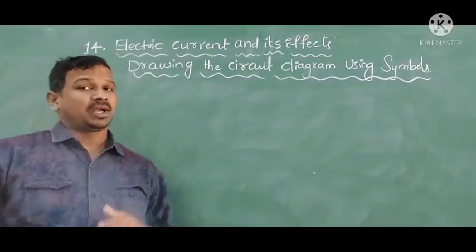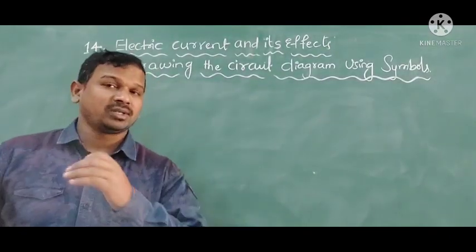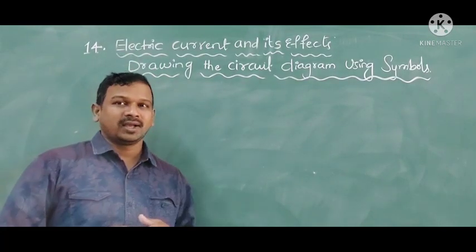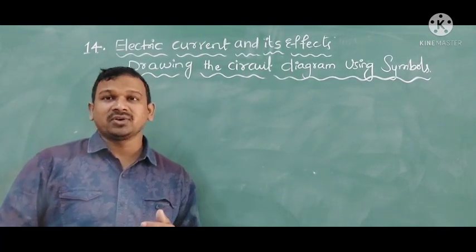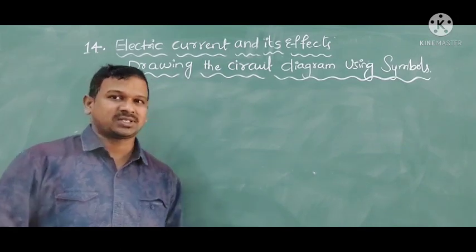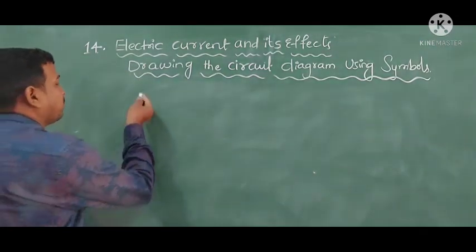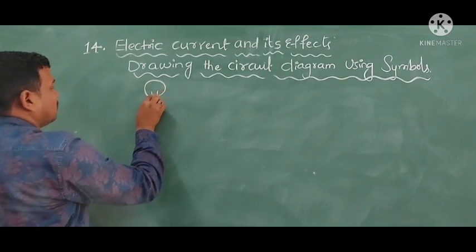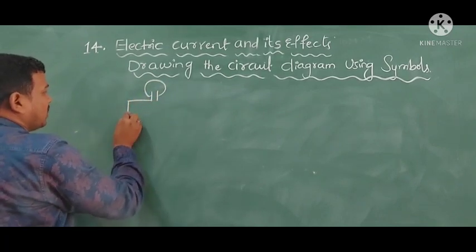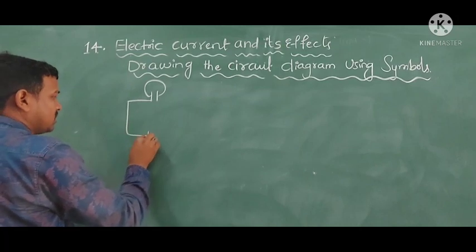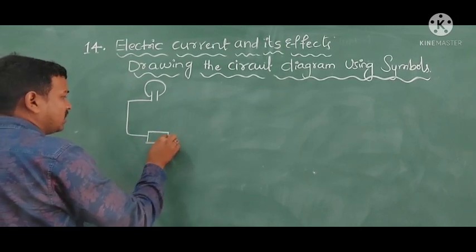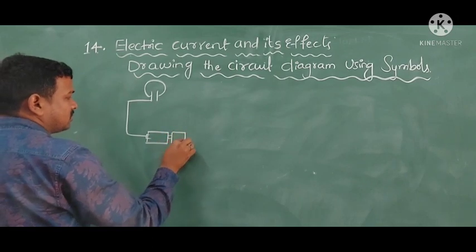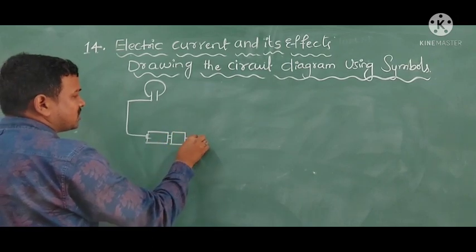So we discussed electrical components and their symbols. Now we are going to draw the electric circuit with the use of their symbols. Here I am taking a bulb, connecting wires, a battery, and a switch.